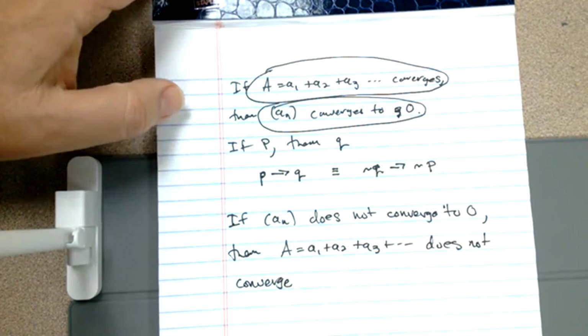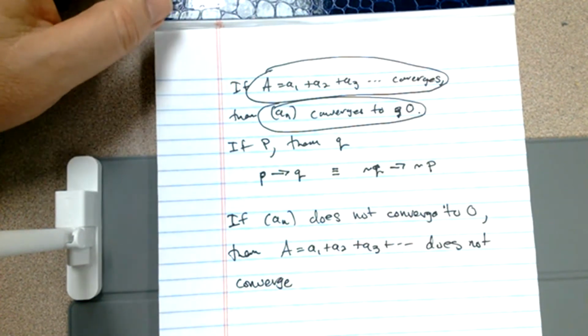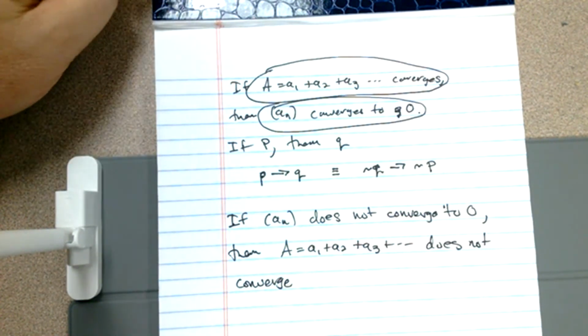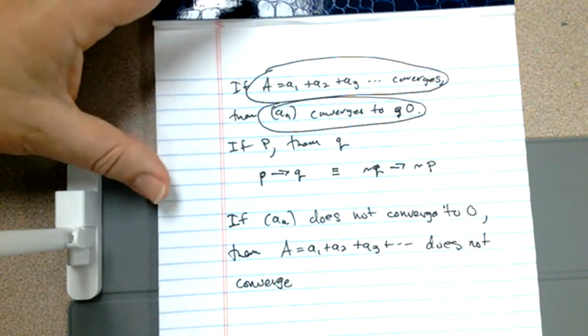So this gives us a test for showing that a series does not converge.